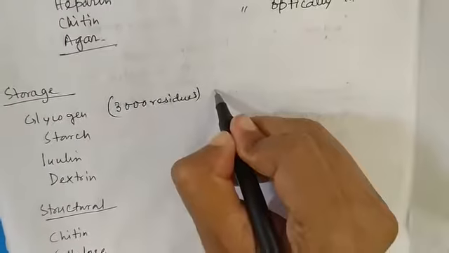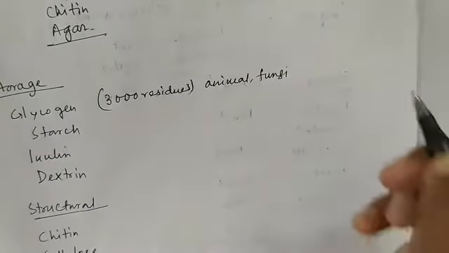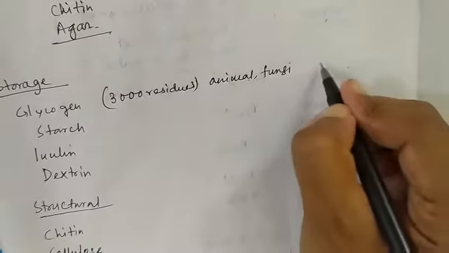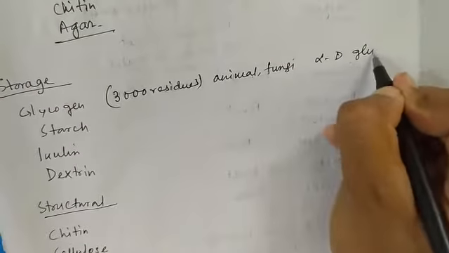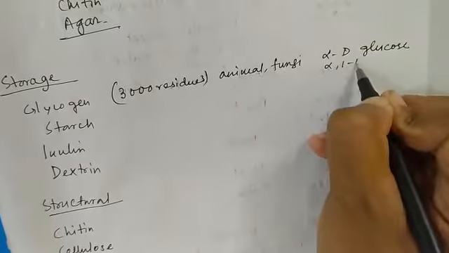They are present in animals and fungi. They are composed of alpha D glucose with alpha 1,4 linkage.